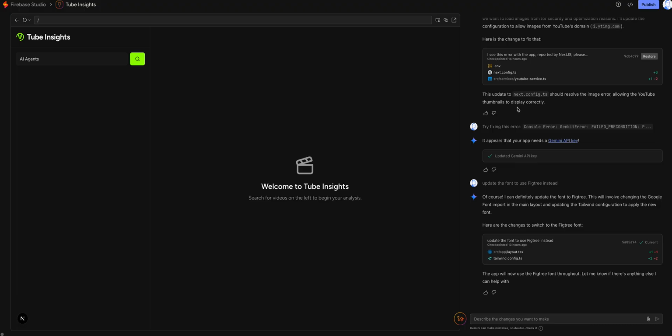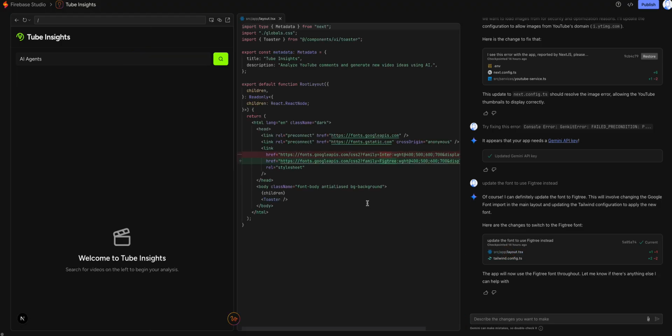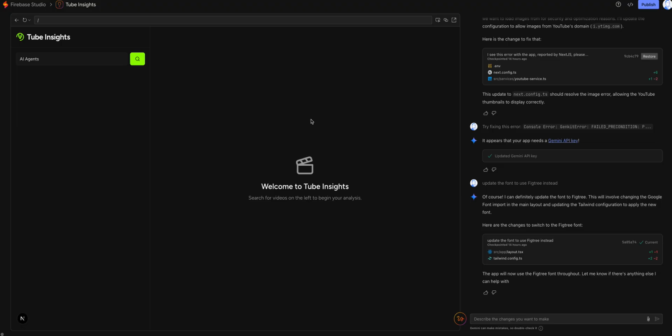You can still see my chat here. For example, at the end, I wanted to change one font to another. You can see the changes here, moving from Inter to Figtree. I can update my keys in terms of APIs, whatever the service you use. That is something that is done directly through Firebase.